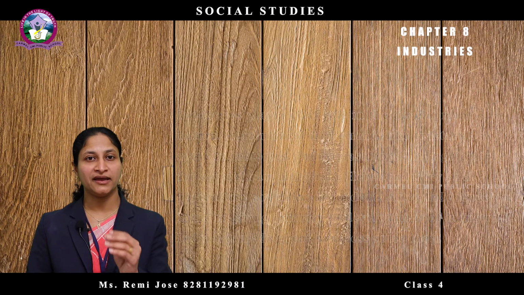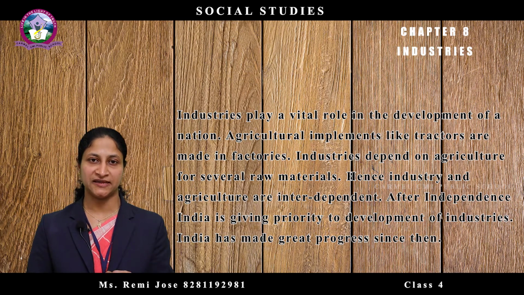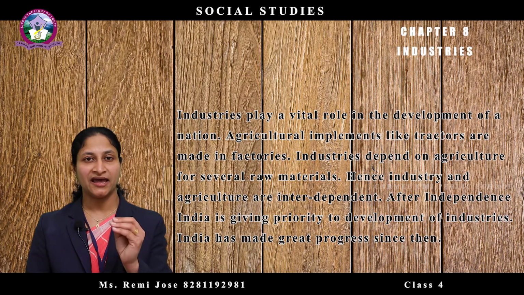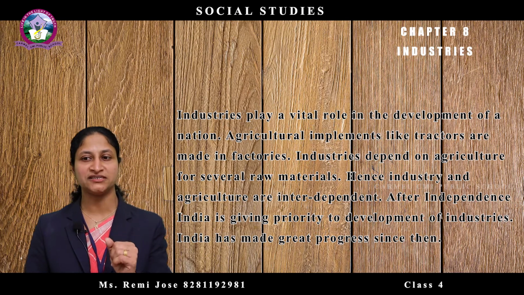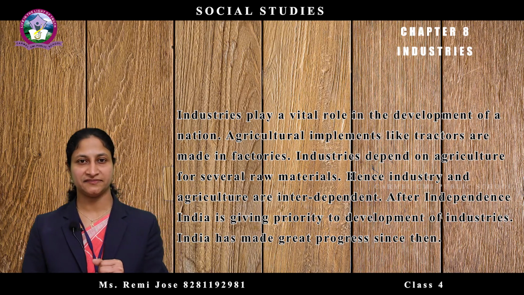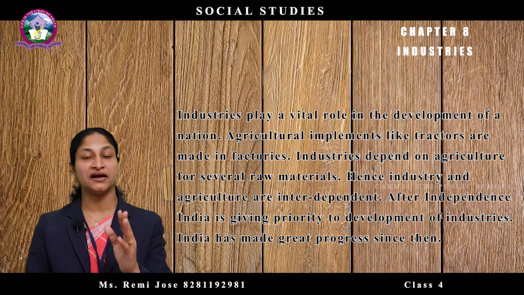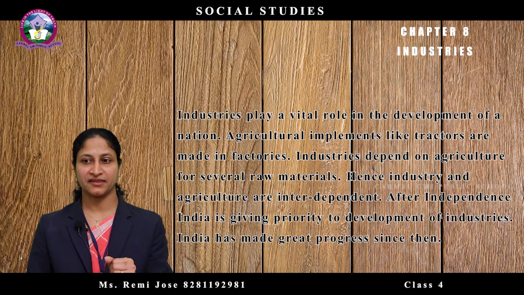Children, do you know industries play a vital role in the development of a country? Agricultural implements like tractors and drills are made in factories. At the same time, industries depend on agriculture for several things.